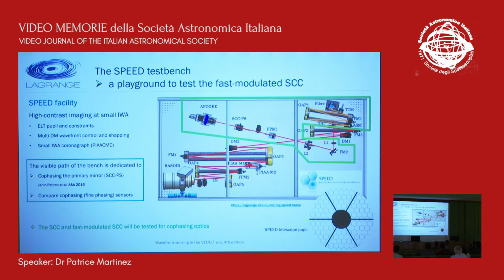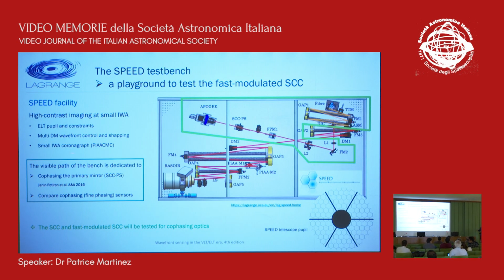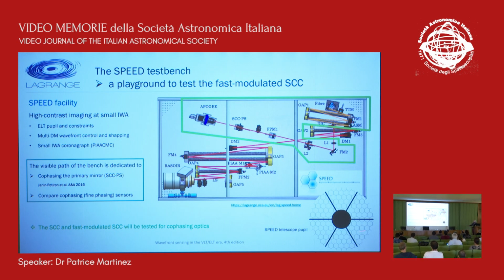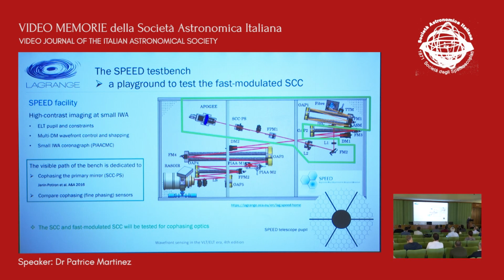So in the next months, we will test the self-coherent camera, the conventional one, and the fast modulated SCC as well on the SPEED bench. The SPEED bench is a high contrast imaging bench developed at the Lagrange laboratory that combines co-phasing optics, wavefront shaping with dual DM correction, and optimized small inner working angle coronagraphy with an ELT simulator. So that's the pupil of the SPEED bench, with 169 segments in the pupil.